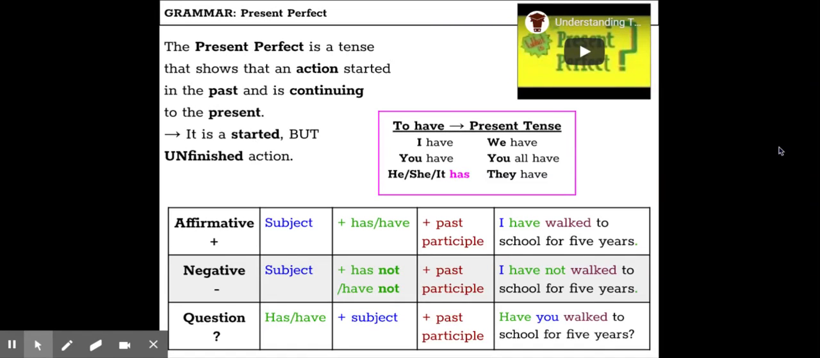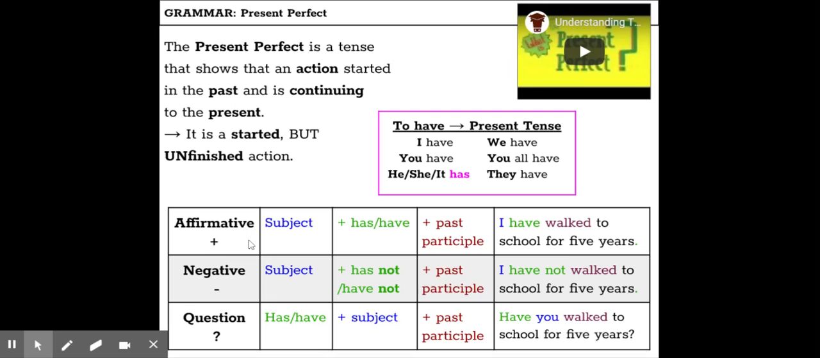All right, our grammar point for this week is the present perfect. It's a verb tense that shows that an action started in the past and is continuing to the present. So it's a started action, but it's an unfinished action. Let's look at some example sentences.